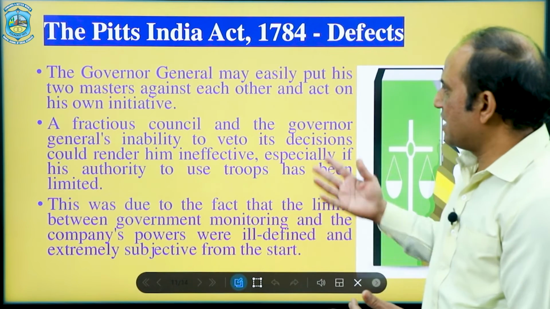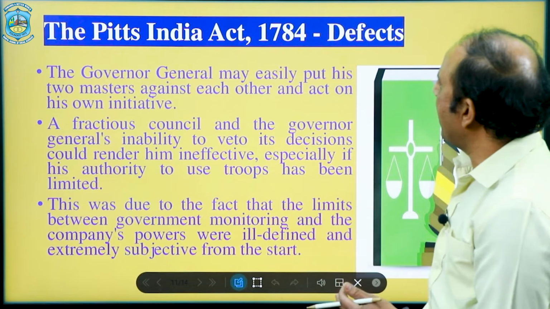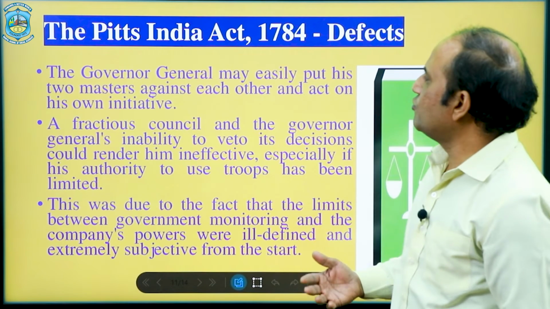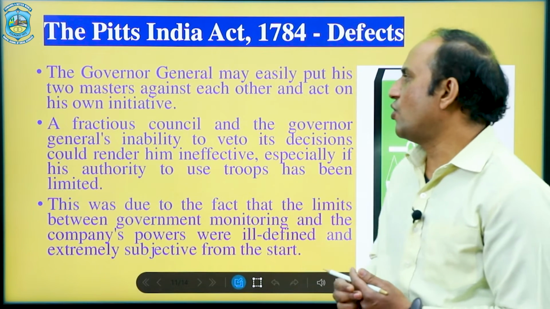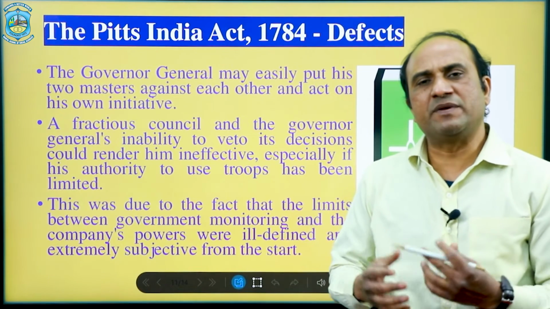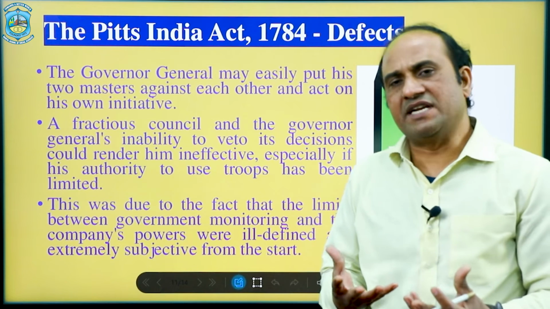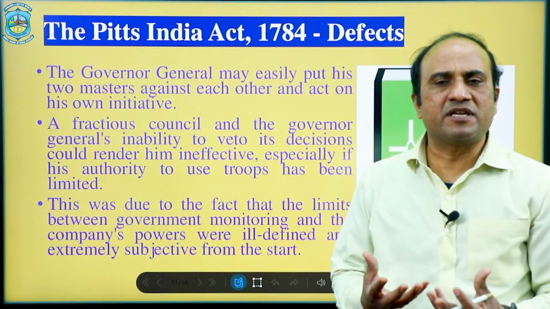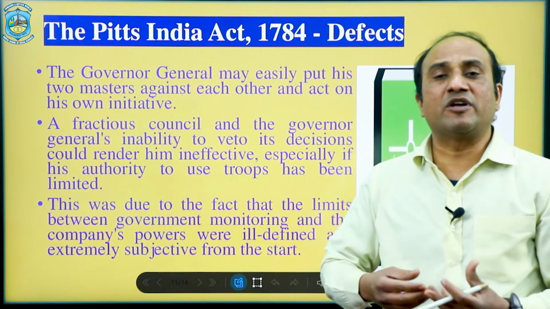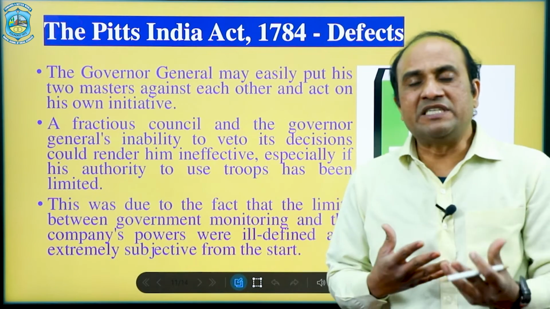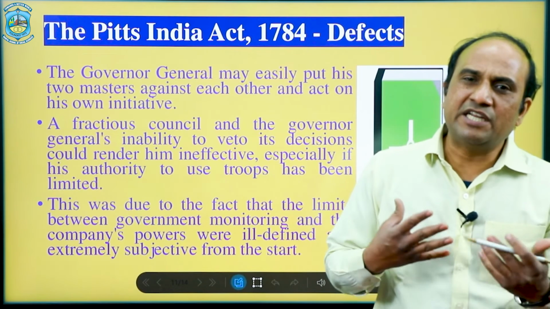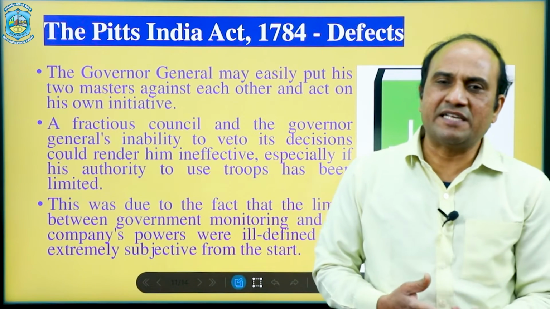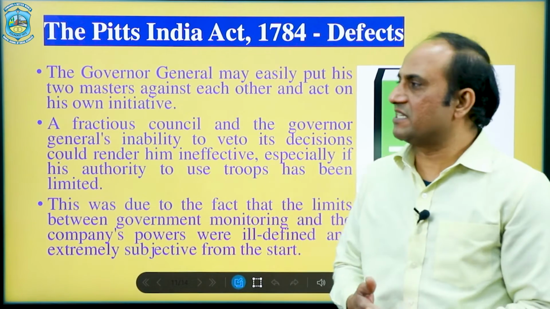As it is given in the slides, the Governor General may easily put his two masters against each other and act on his own initiative. That means by this 1784 Pitt's India Act, the Governor General became too strong. The Governor General was empowered politically, administratively and constitutionally. He can use this kind of authority to make his own decisions.